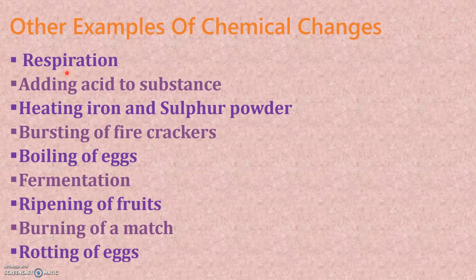Likewise, other examples are adding acid to a substance, heating iron and sulfur powder, bursting of firecrackers, boiling of eggs, fermentation, as we have seen in the case of curdling of milk, ripening of fruits, burning of a match, rotting of eggs. All these are examples of chemical changes.